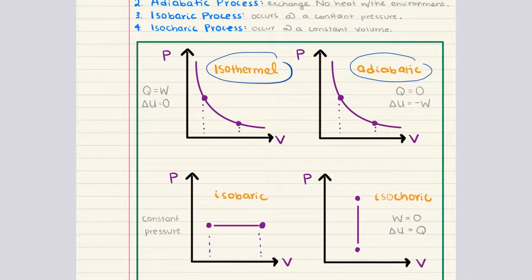Now, on a pressure volume diagram, an adiabatic process is represented by a curve that is steeper than that of an isothermal process. This difference occurs because without heat exchange, the temperature of the system changes as the gas expands or is compressed. So for instance, when a gas expands rapidly in an insulated container, it does work on the surroundings, causing its internal energy and temperature to drop.